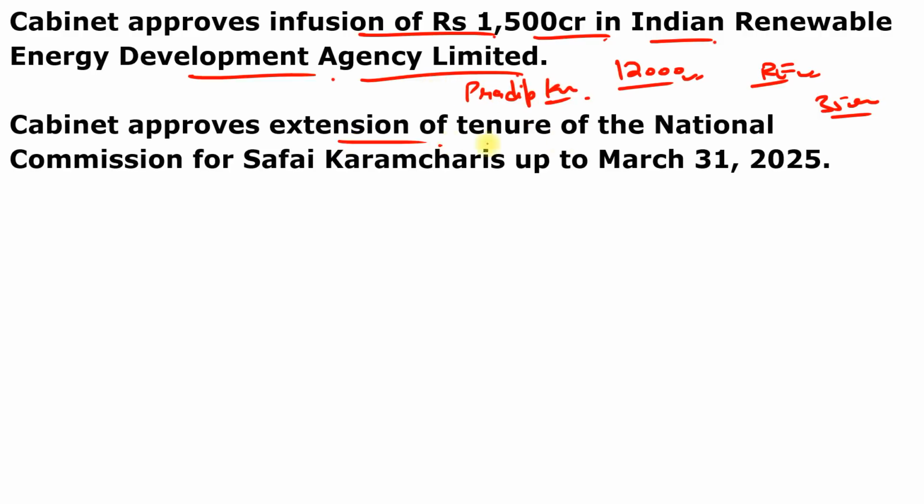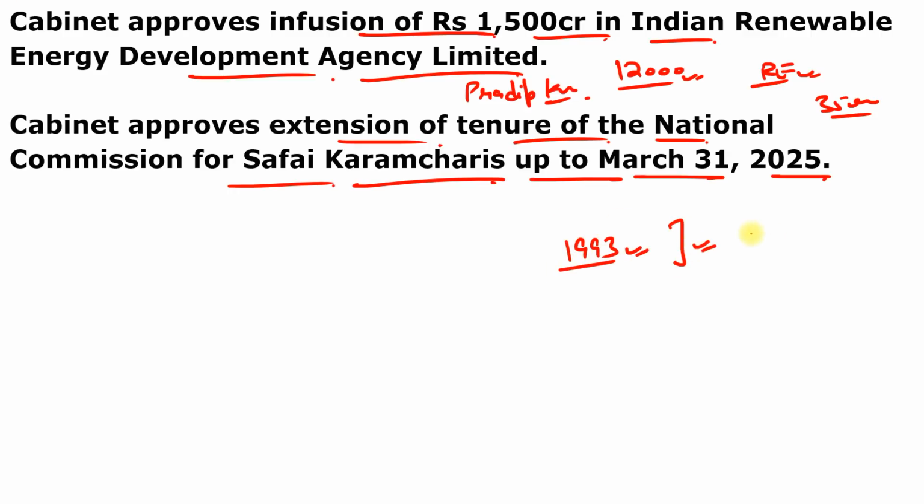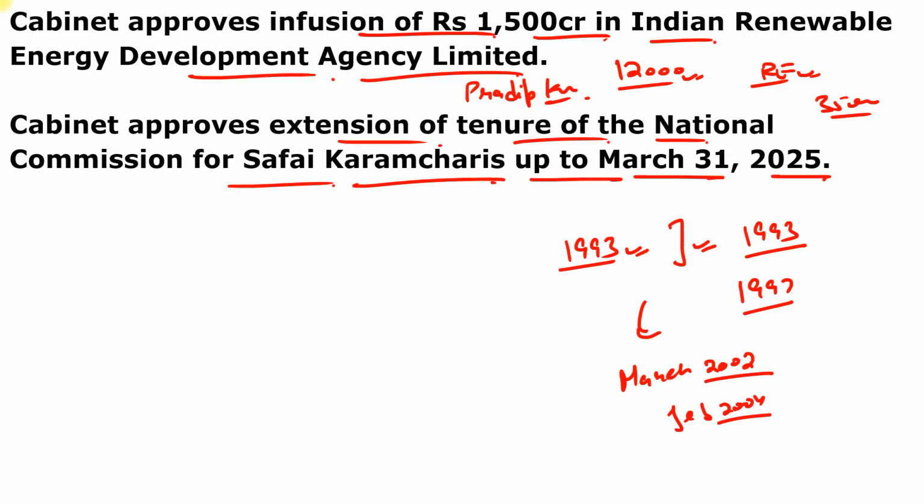Das. Next, cabinet approval for extension of the tenure of the National Commission for the Safai Karamcharis up to 31st of March 2025. Remember, this commission was first constituted in the year 1993 as per the provision of the National Commission for Safai Karamchari Act, which was passed in 1993 till 1997. So the validity of the act was extended after that till March 2002, after that till February 2004. And after that, the tenure of this National Safai Karamchari Commission has been extended as a non-statutory body from time to time through resolutions.